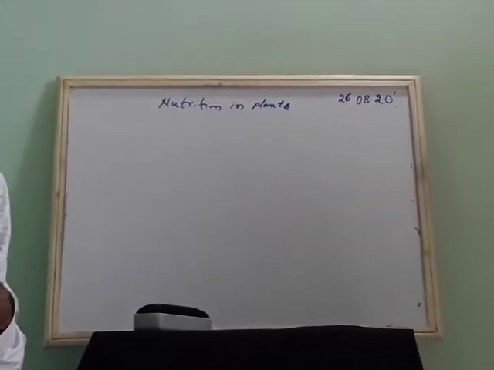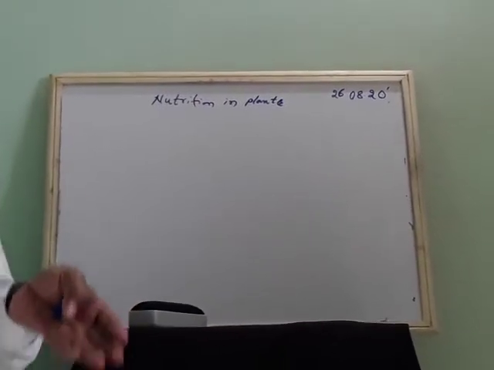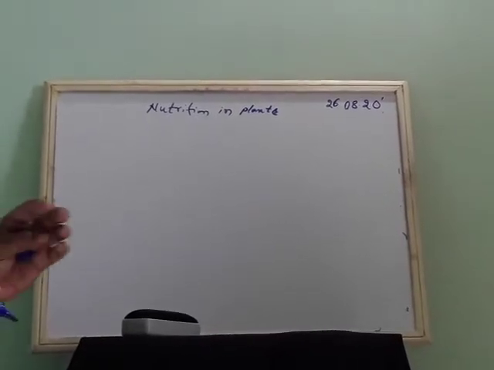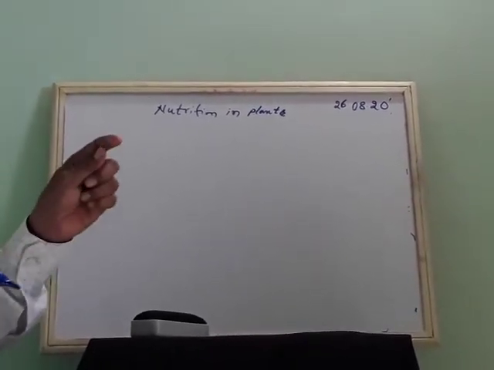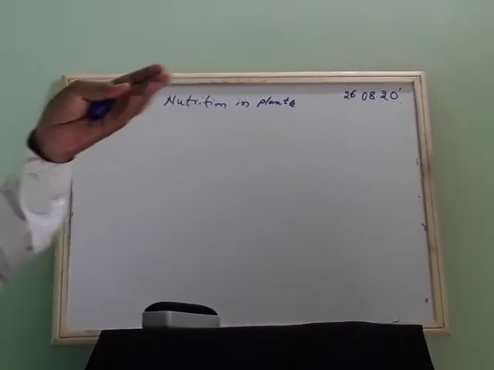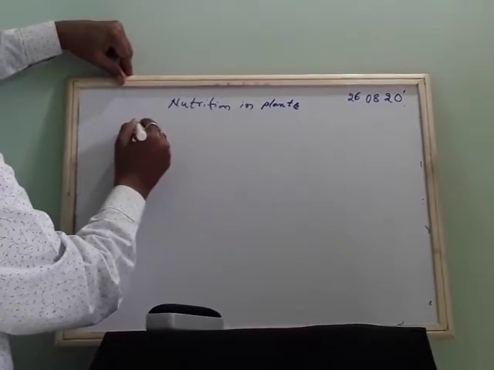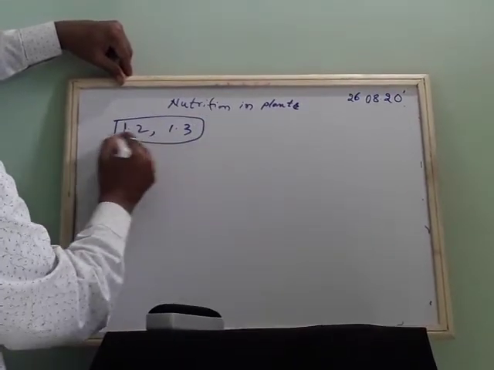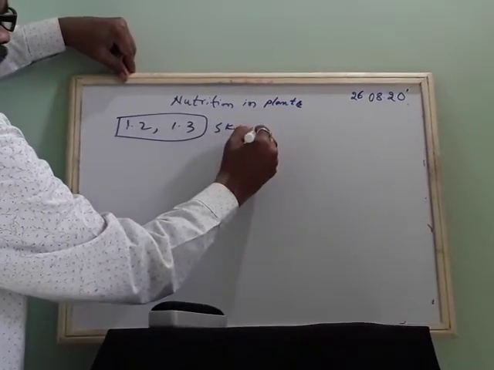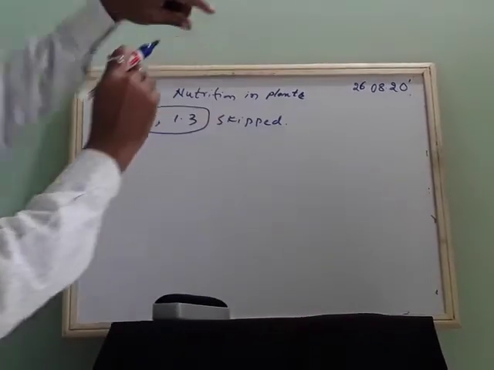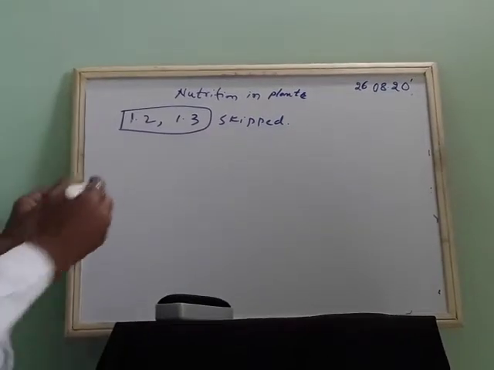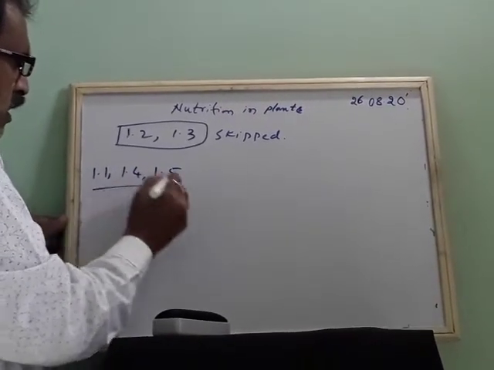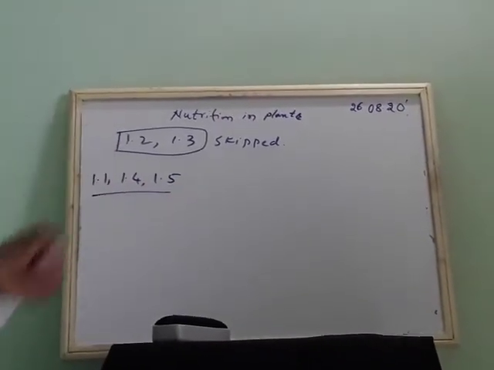Okay, so what is the mode of nutrition? In what way are they able to prepare food or take the food inside? In plants, the mode of nutrition is very simple. I think some of the concepts have been skipped. Concept 1.2 is not there for you. 1.3 is not there. Both are skipped. So we are not studying this. We only start with 1.1 and 1.4 and maybe 1.5. These are the concepts you are learning here.